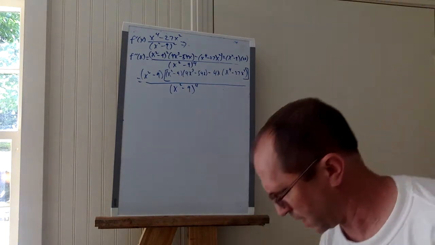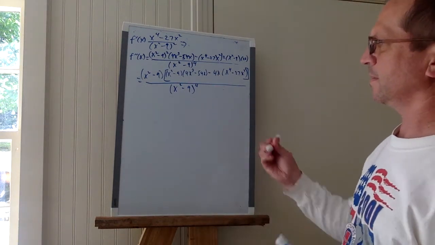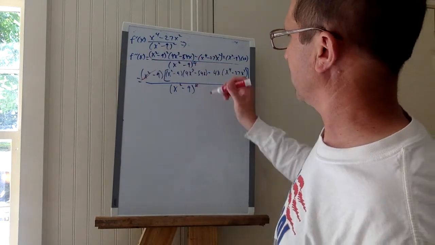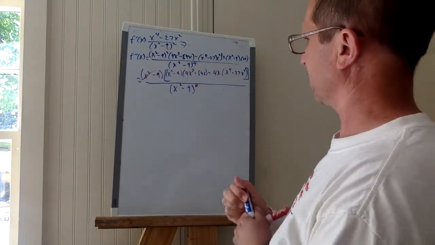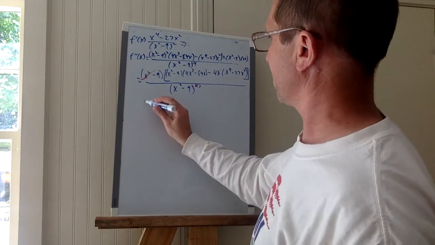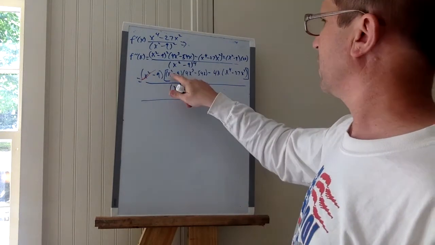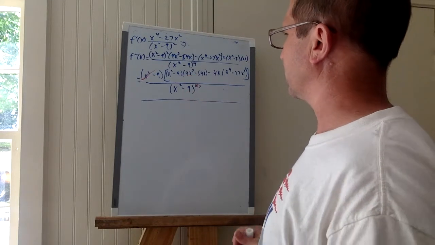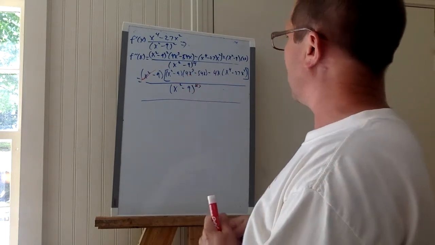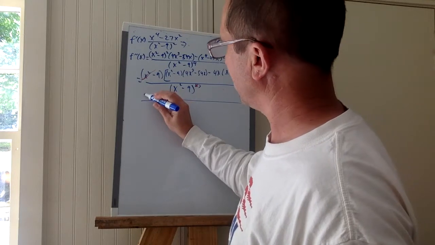Okay, at this step right here, this will cancel out with one of those. Now, just distribute right here. x squared times 4x cubed would be 4x to the fifth.